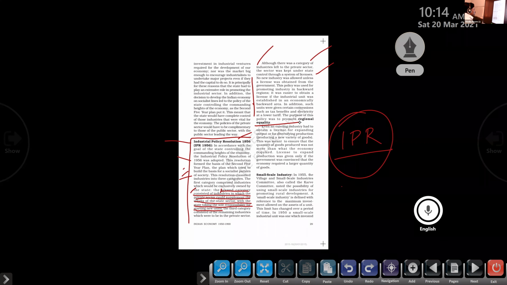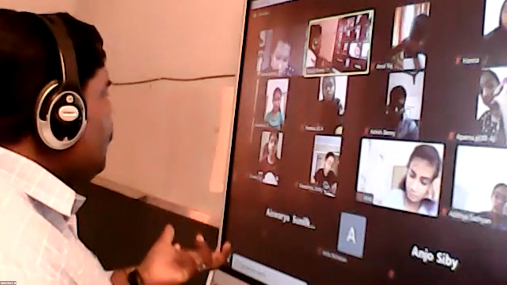Okay, so next paragraph. Even an existing industry had to obtain a license for expanding output or for diversifying production, I mean, producing a new variety of goods. This was meant to ensure that the quantity of goods produced was not more than what the economy required. A license to expand production was given only if the government was convinced that the economy required a larger quantity of goods. Clear or not? So no industry will get a license to produce more than the need of the economy.